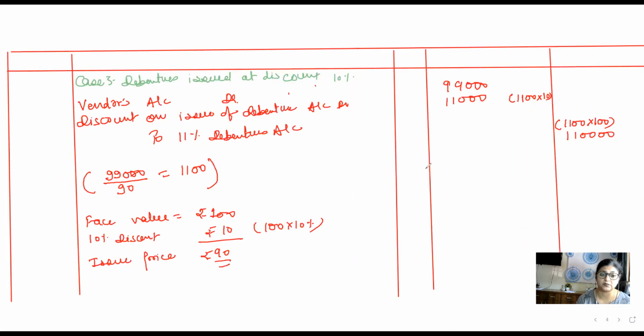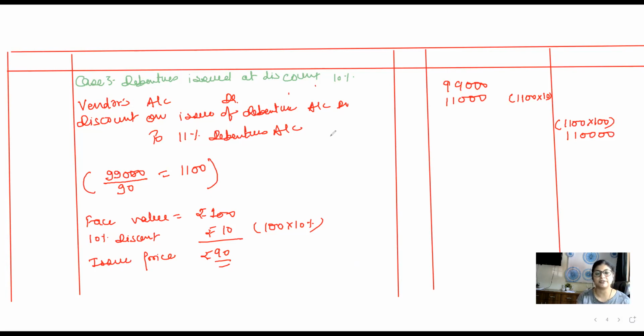And in the last case, when debentures are issued at discount, vendor's account will be debited with the same purchase consideration. But on the debit side, one more entry is going to come, that is discount on issue of debenture, which is a loss, and 11% debentures on the credit side. In this case, it was 11%. Whatever is the percentage, you will be writing. Okay. And again, to find out the number of debentures, you will have to divide the purchase consideration by issue price, which is 90 in this case.